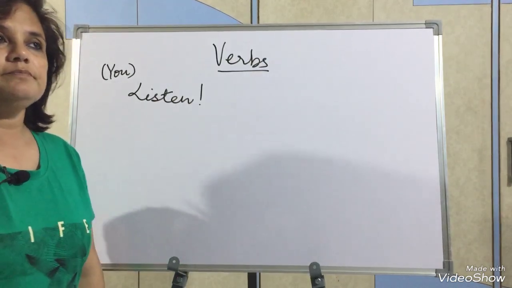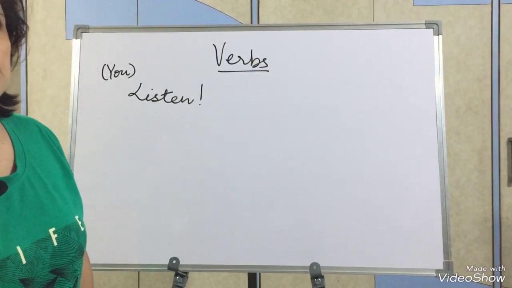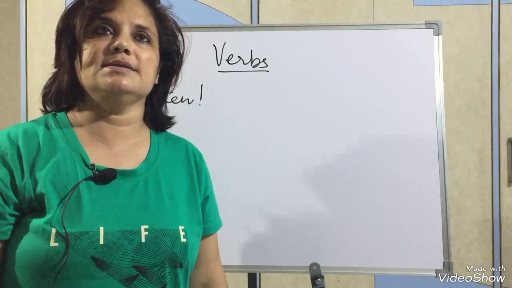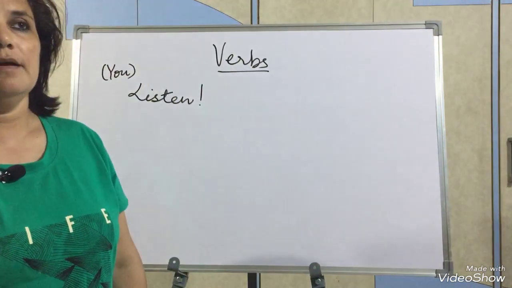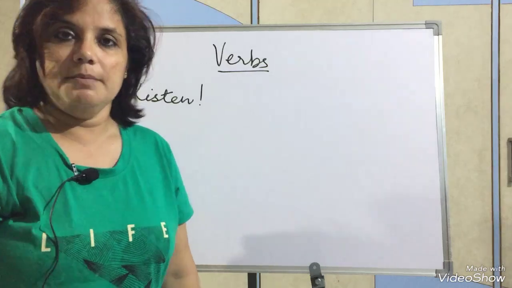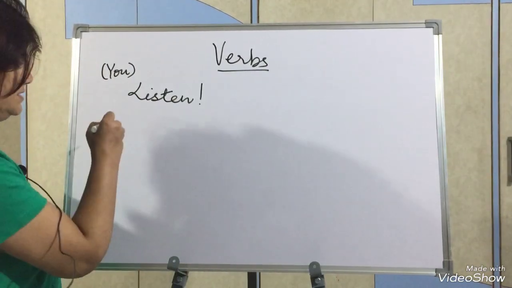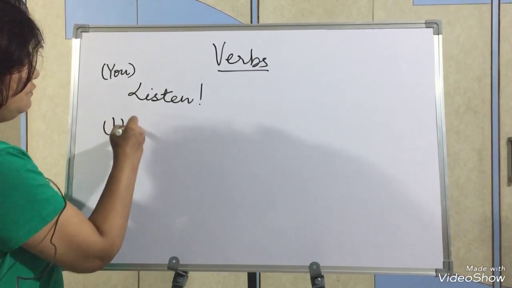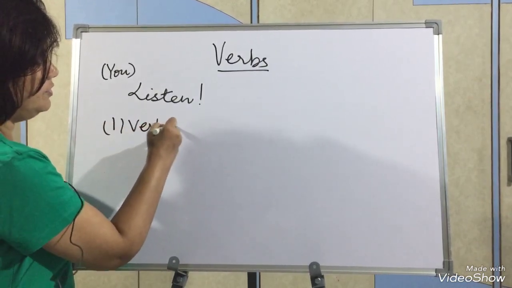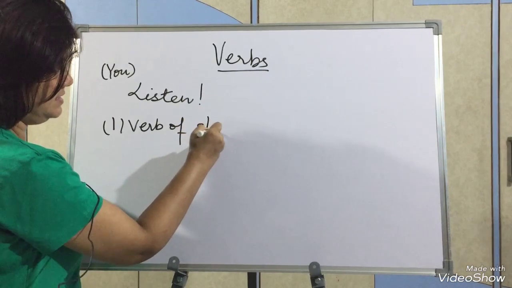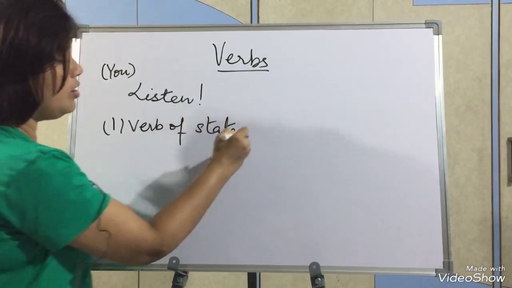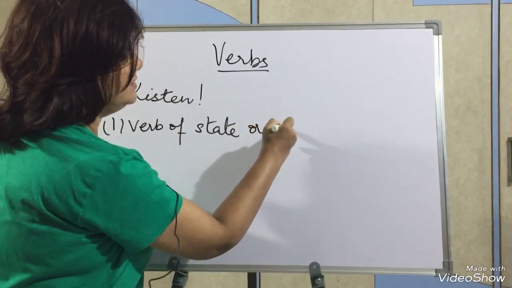Now mostly till primary sections you must have heard that verbs are action words, but here I want to add some more. Verbs are actually of three kinds. First is verb of state or being.